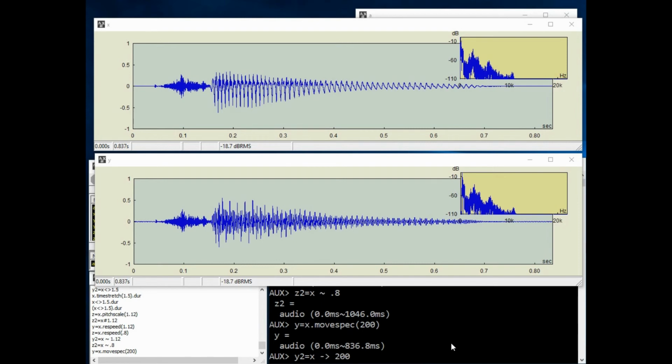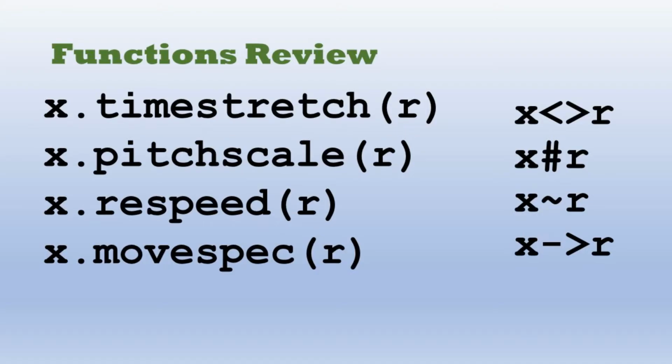We covered 4 functions in this video, but this is only the beginning. Instead of using a constant r for these function parameters, you can actually use dynamic values, what I call time sequences. Then you'll have really powerful features of time pitch manipulation in AUXLAB. Stay tuned for the next video.